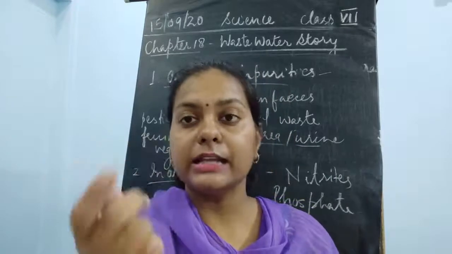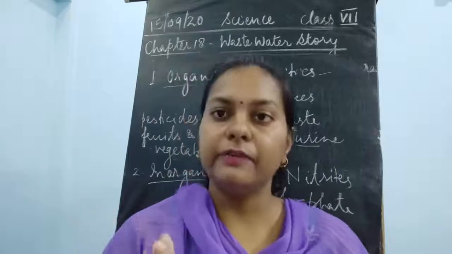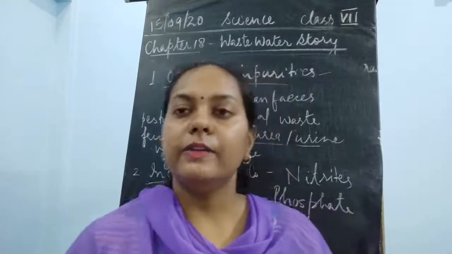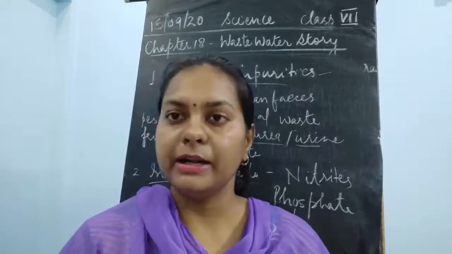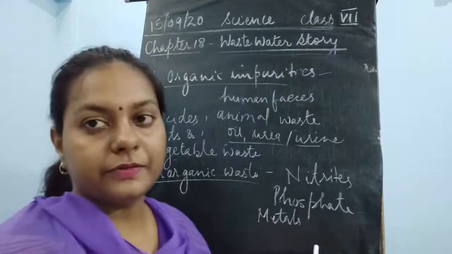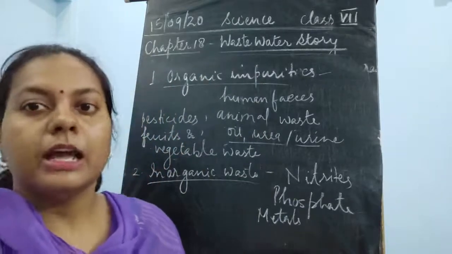As when we cut wood we get sawdust, similarly if we cut metals we get metal dust. So this metallic dust goes into the river, into the water body, and adds metallic waste to the water body.